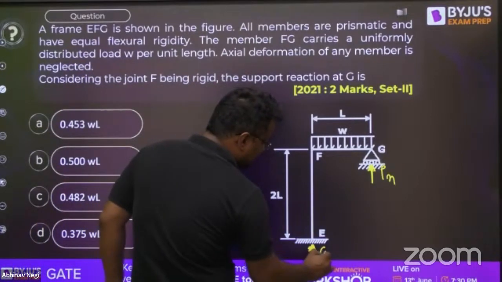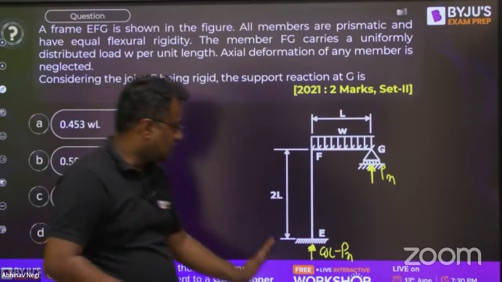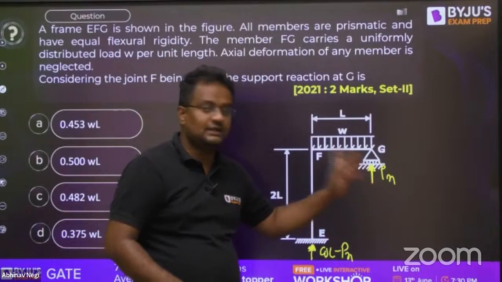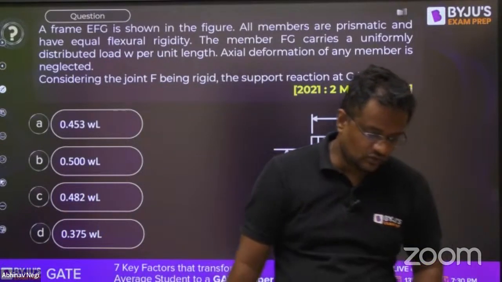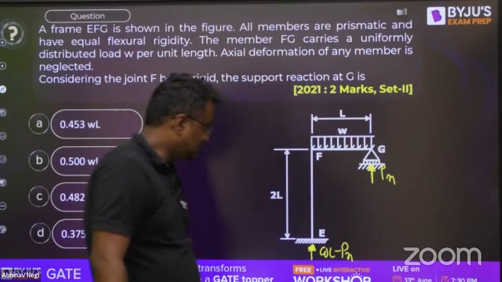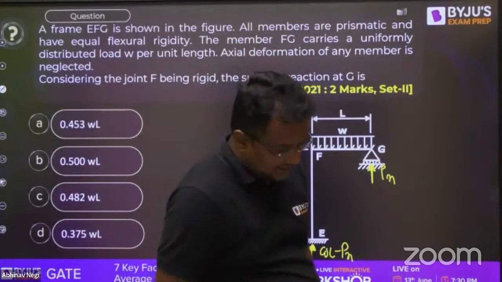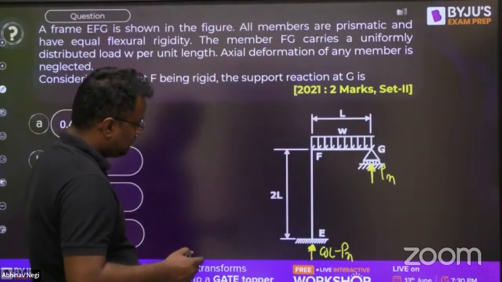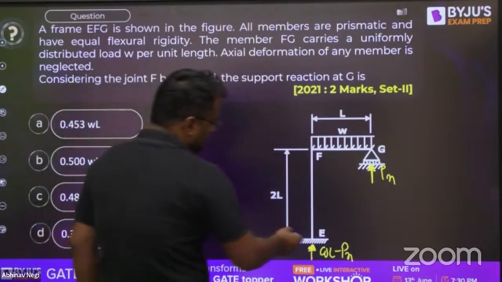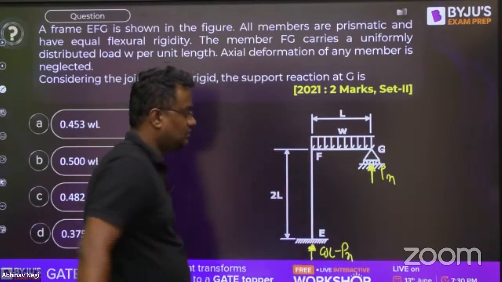This will be WL minus PN, so that summation Fy is equal to 0. Upward load should be WL: WL minus PN plus PN is WL. And what will be the moment here? Due to this it is PNL, due to this is WL square by 2.